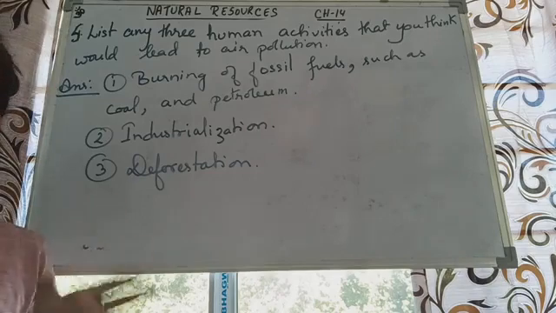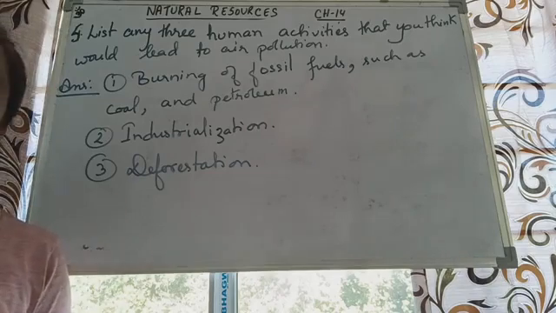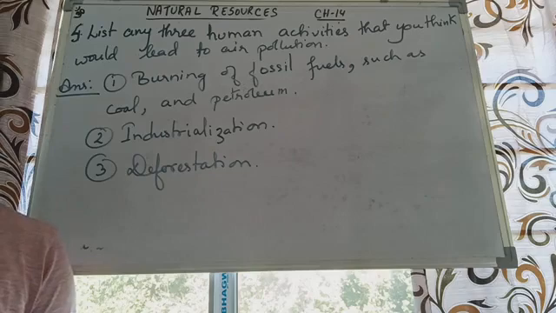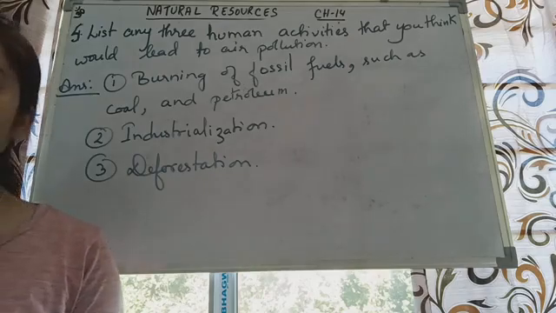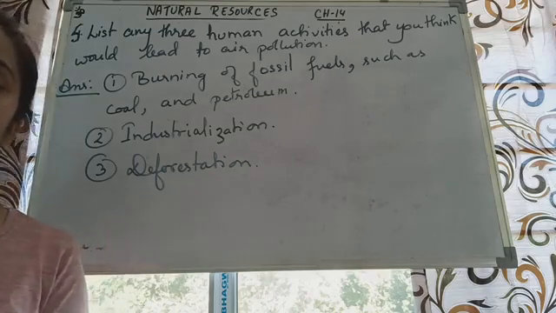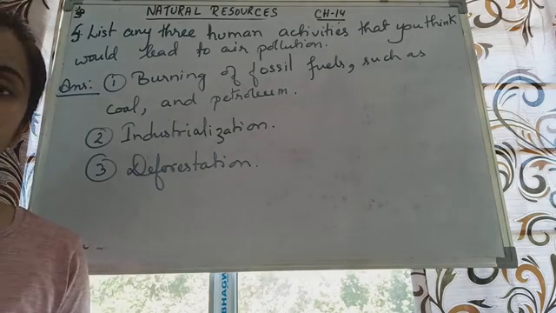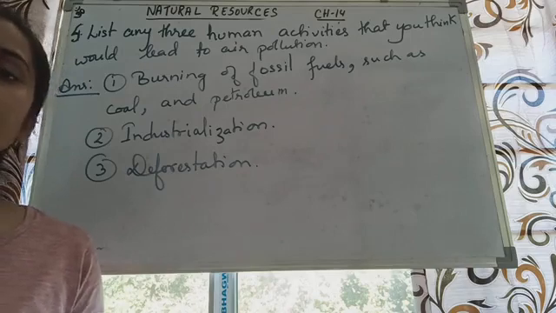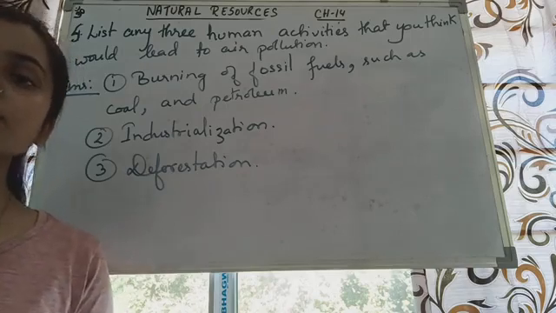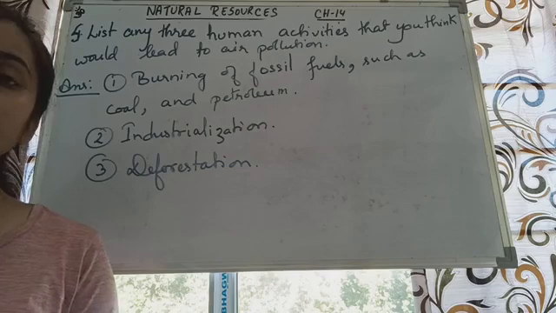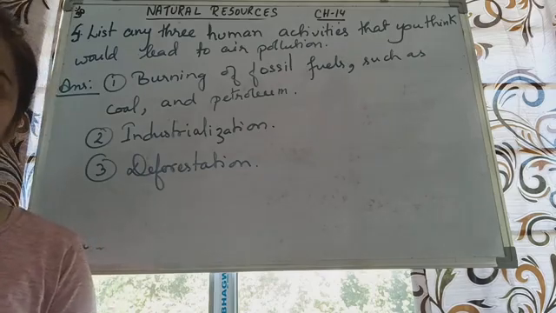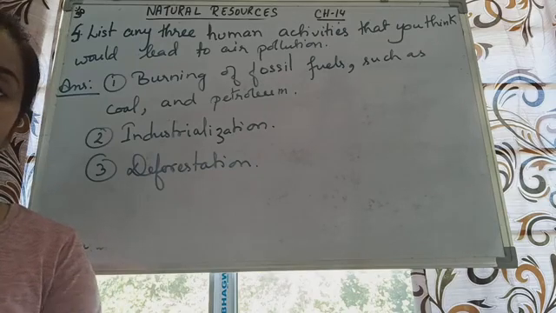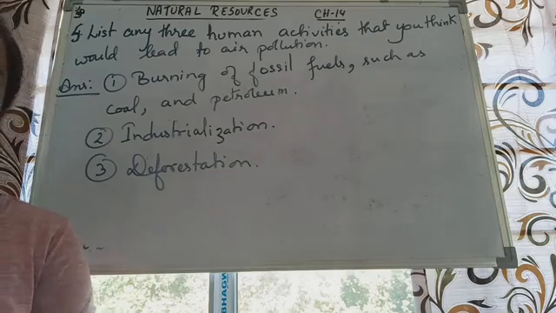So already we have plenty of carbon dioxide. So if that carbon dioxide also goes to the atmosphere, it will create an imbalance over there. Yes, the balance among the different gases will be changed. So it will affect that, and somehow it will cause pollution. Not only carbon dioxide, many other gases are also released when we do burn or when we do use our vehicles. You have seen the smoke that comes out from the vehicles. That causes the air pollution, isn't it? So those things are very much harmful to the atmosphere and it causes air pollution.